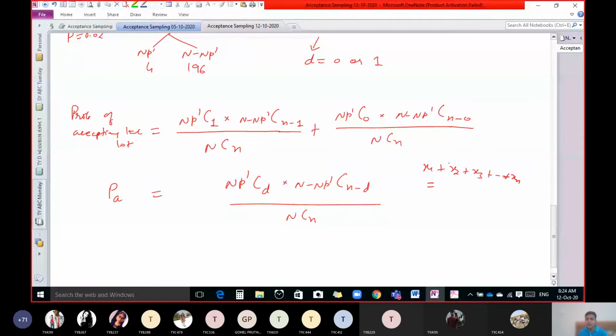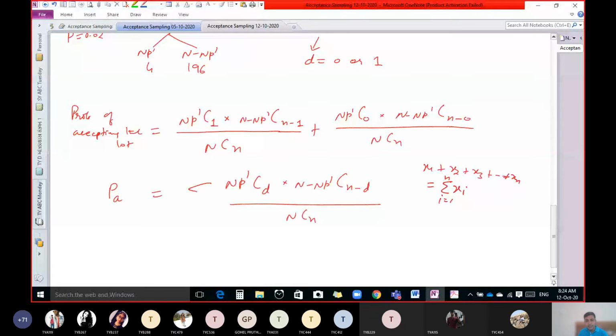How to write this in a symbol? Sigma xi, very good, with i running from 1 to n. Yes, you can put 1, 2, 3 up to n.